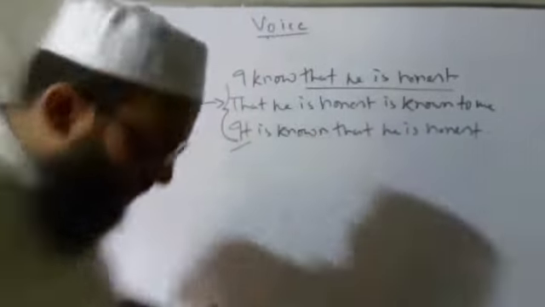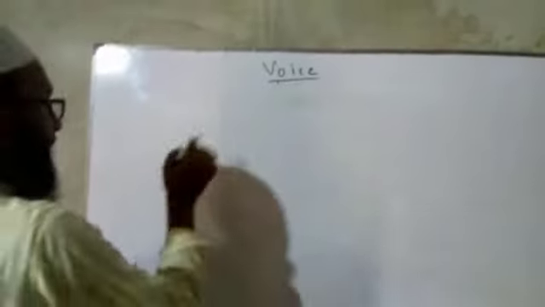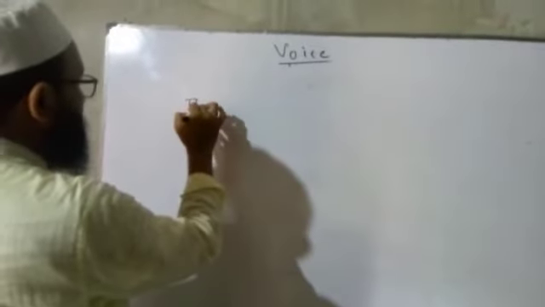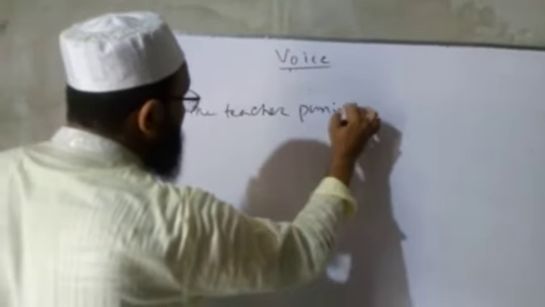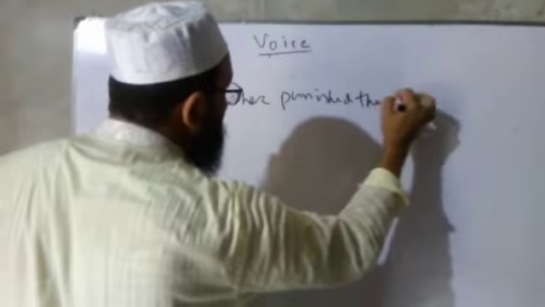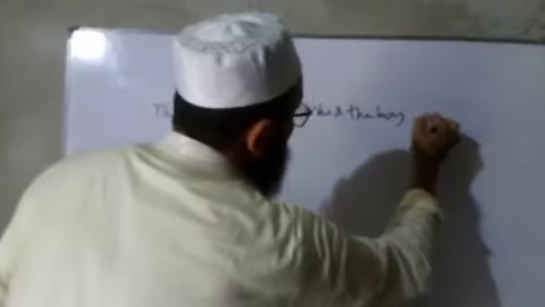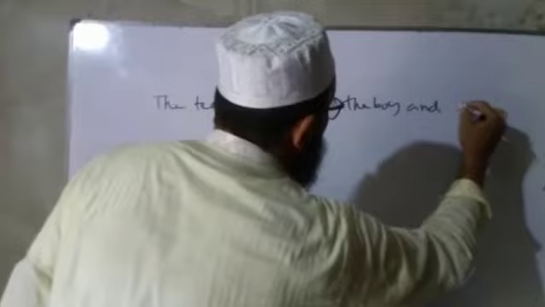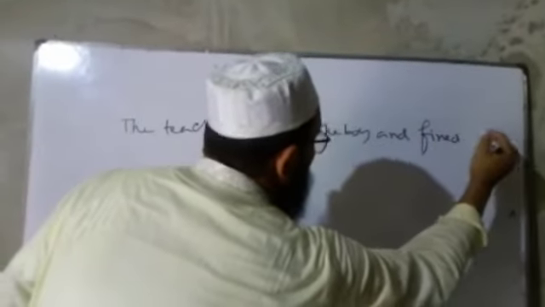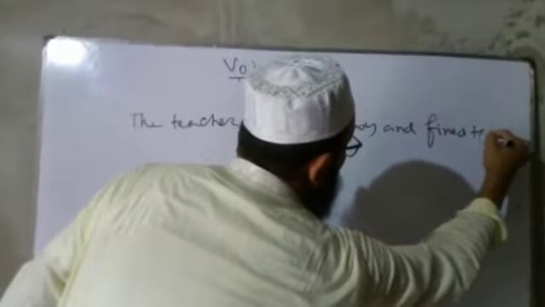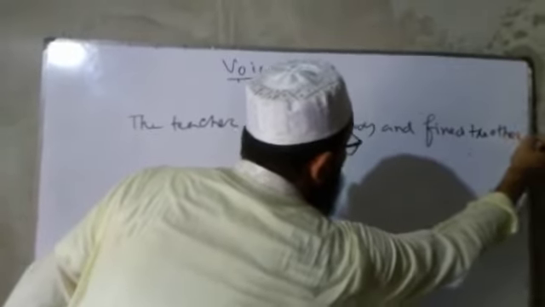Okay, for example, an example of a compound sentence: the teacher punished the boy and fined the other.